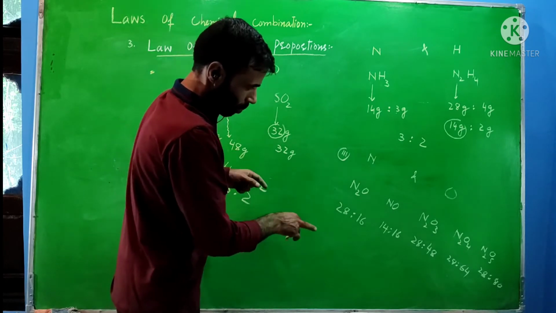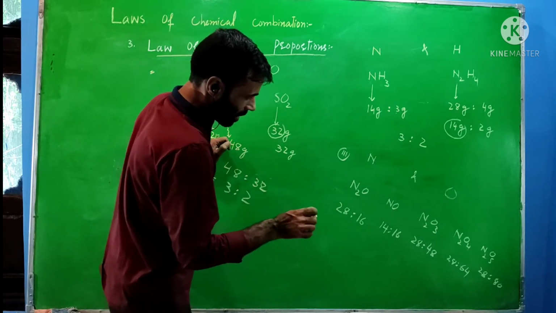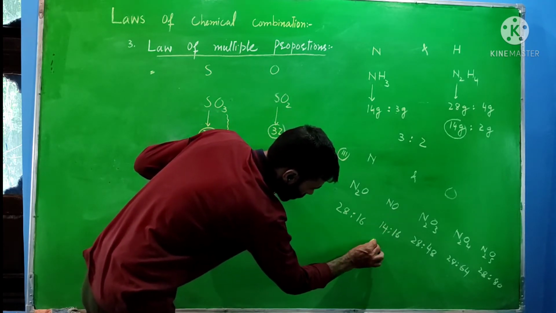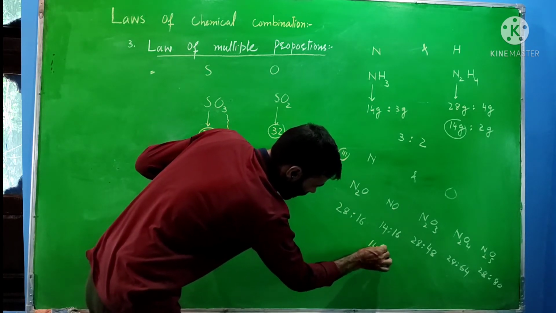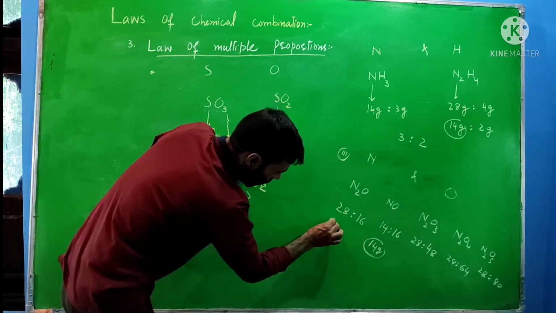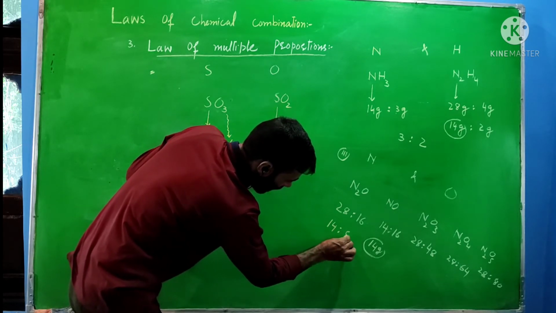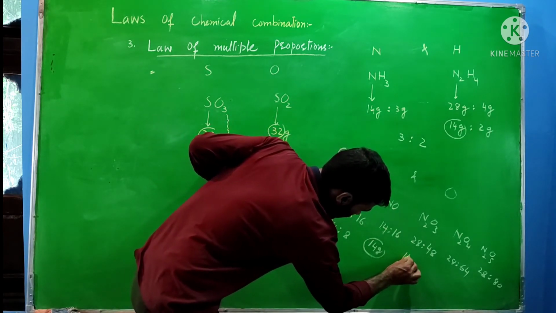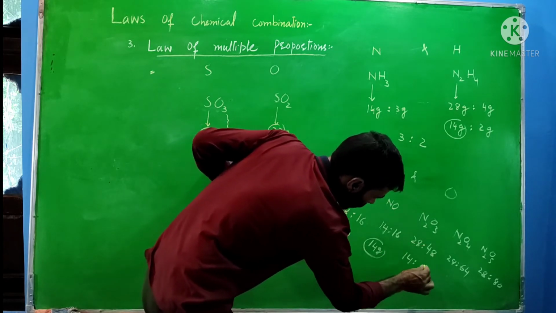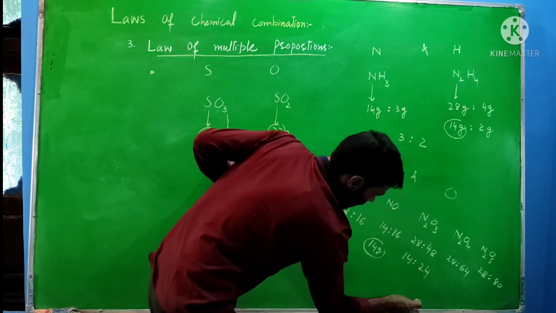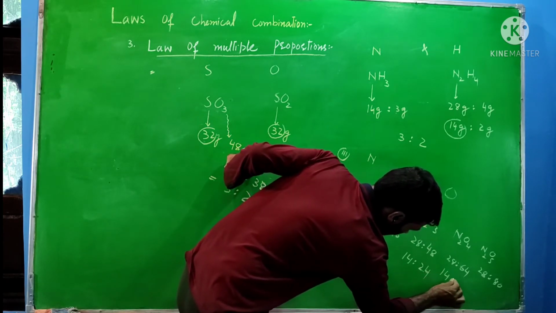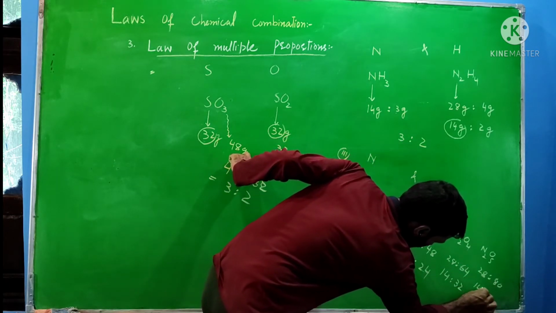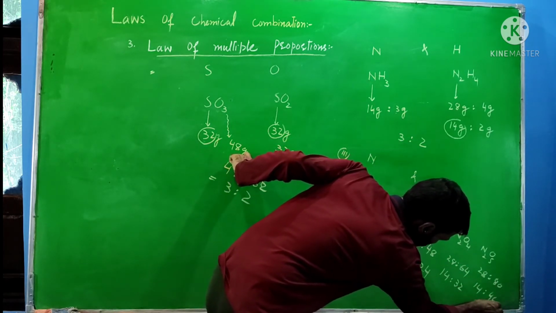So taking the mass of nitrogen as fixed, let us take that equal to 14 grams. With 14 grams of nitrogen fixed, there will be 8 grams of oxygen in this one. With 14 grams of nitrogen, there are 16 grams. With 14 grams, dividing by 2, there will be 24 grams. Here with 14 grams, there will be 32 grams of oxygen. Now within this, with 14 grams, there will be 40 grams of oxygen.